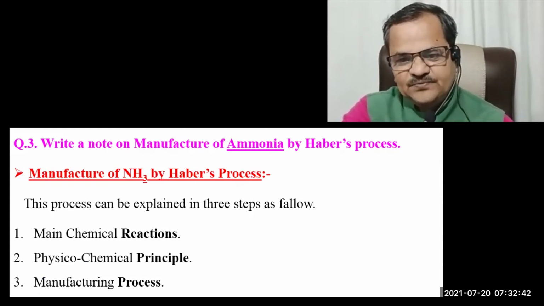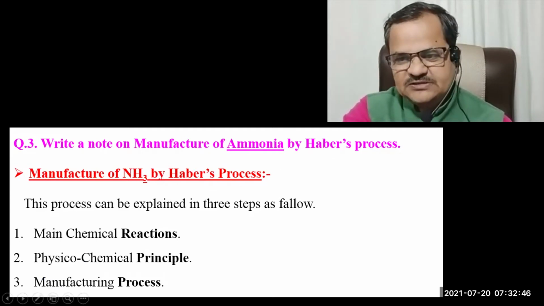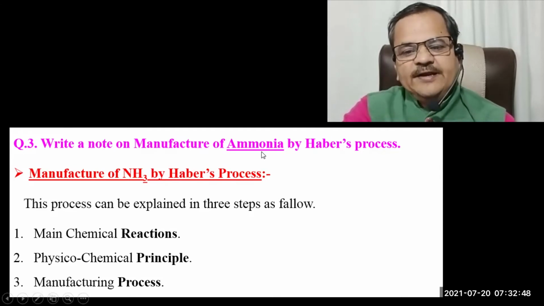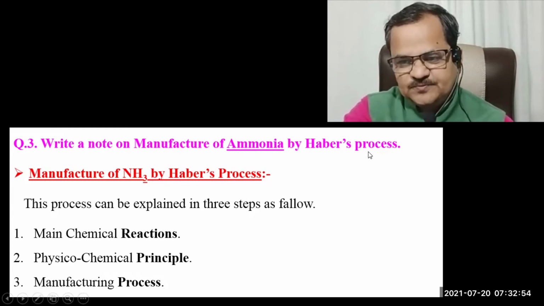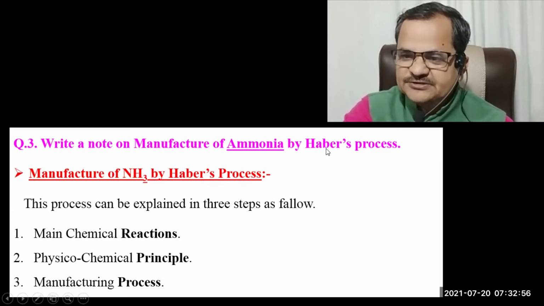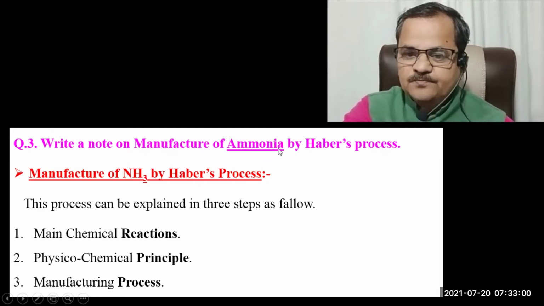That's why this chemical is known as a heavy chemical. In general, it is manufactured by Haber's process. Haber is one of the scientists who gave the manufacturing process of ammonia.